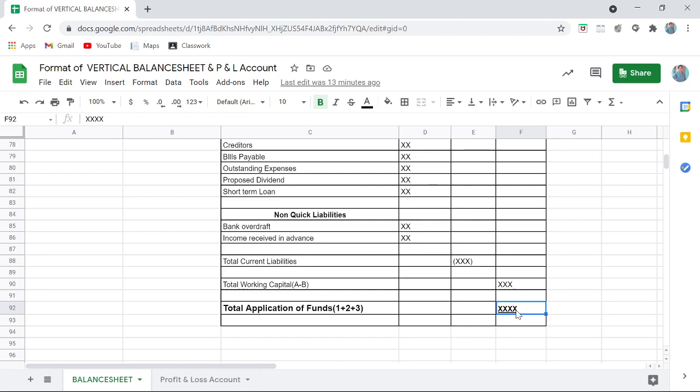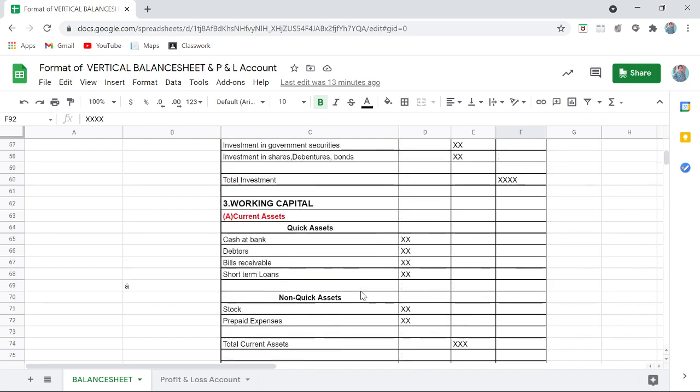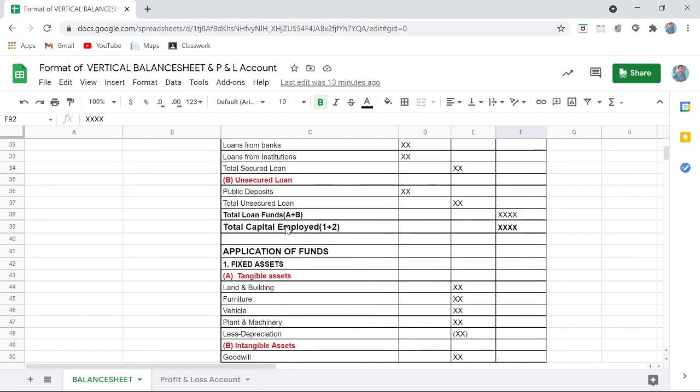It is one and the same. Okay, so basically this is again the grand total of your balance sheet, which will get matched with this, that is total capital employed, that is total sources of fund.